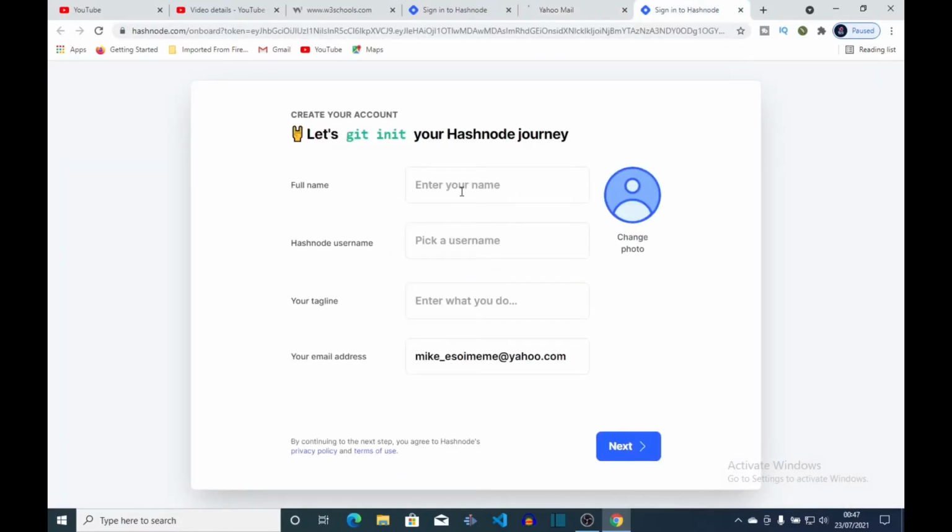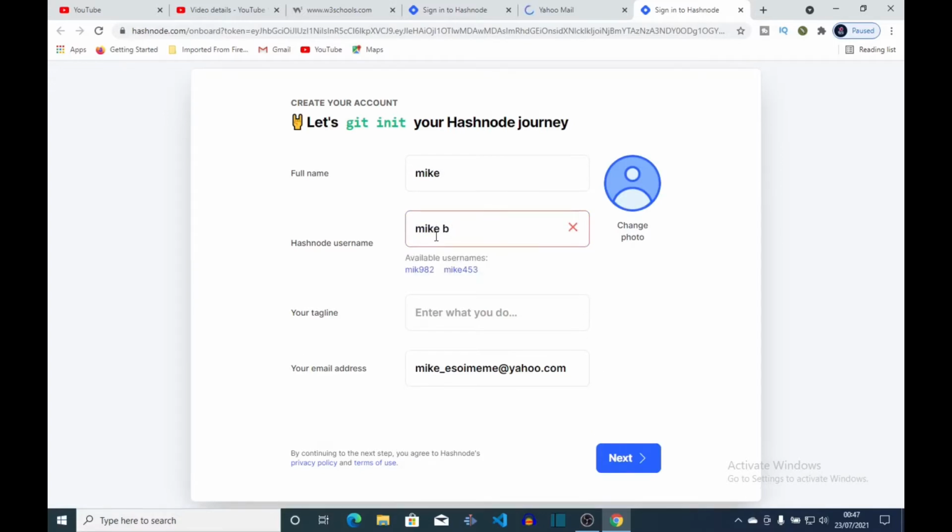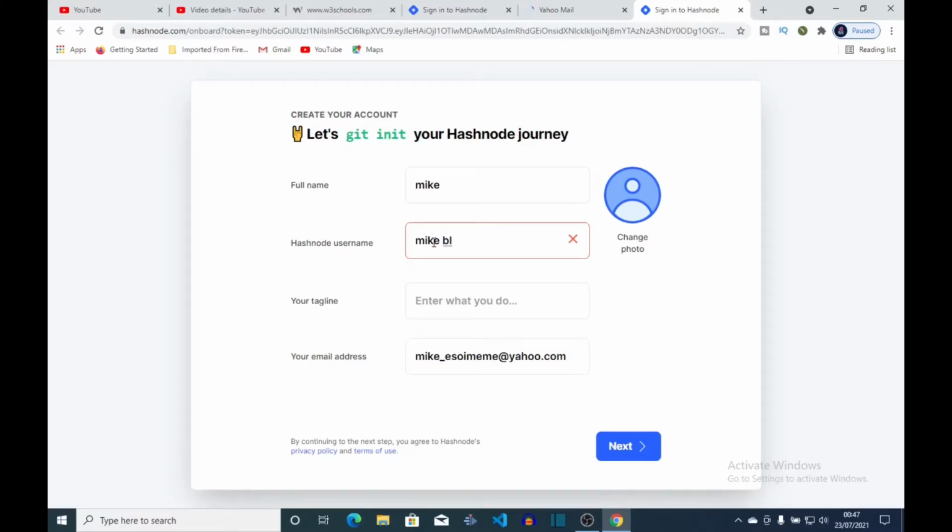So right here I'm gonna enter my name. Then I'm also going to enter my username right here. So when you're typing in your username, depending if your username already exists, Hashnode will suggest a username for you, likely to add some numbers to your name, or it's going to join your first name to your last name.